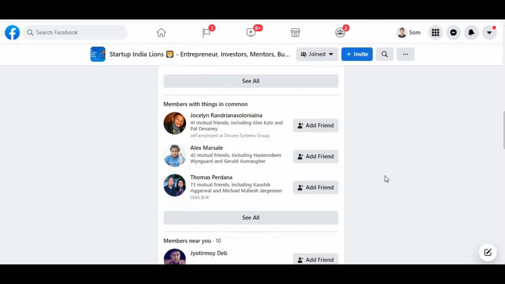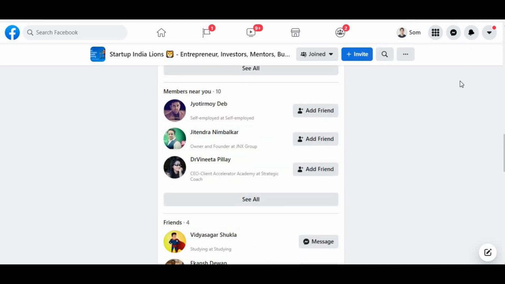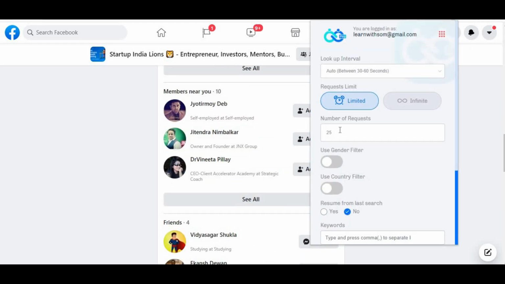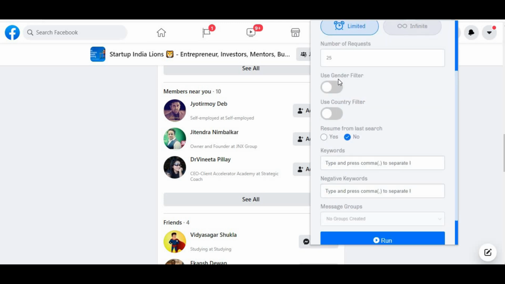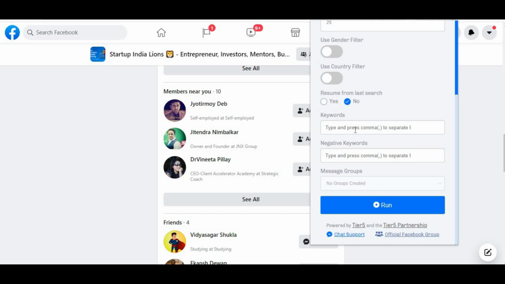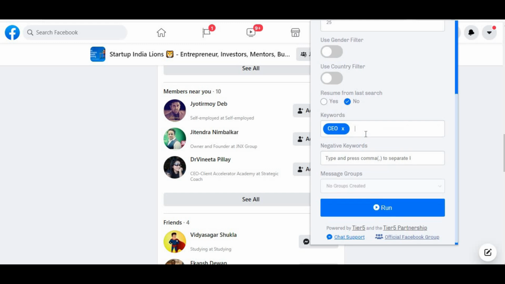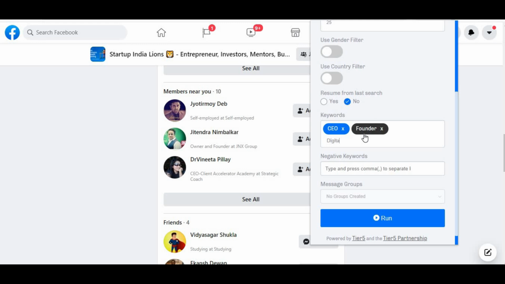But you don't want to add all of them. What you can do is use keywords here. Look at this: I will set it to auto between 30 and 60 seconds to send a friend request, and you can select the gender and the country. I will keep it the same. Resume is just one more option. Now it's really important. For example, if you want to target a CEO, you can give it as a keyword. Founders, you can give it, or you can say digital marketer.